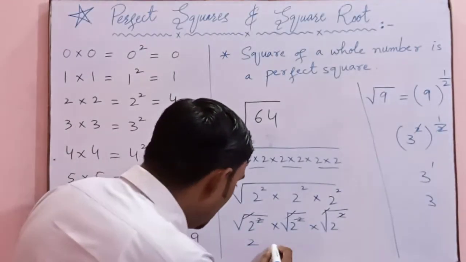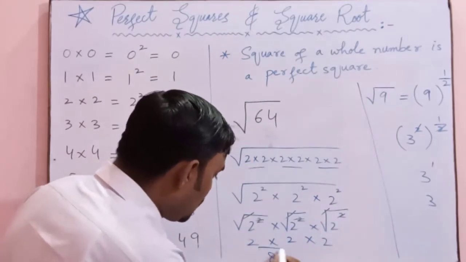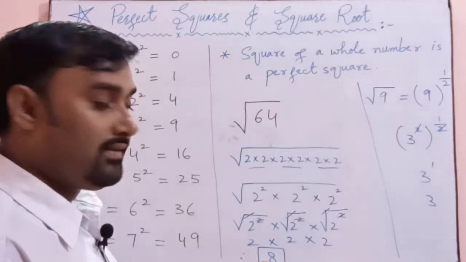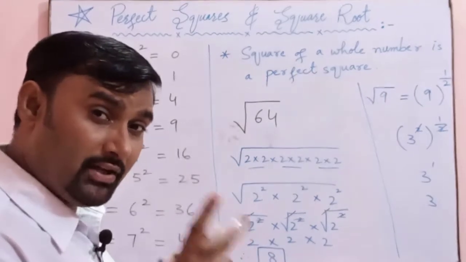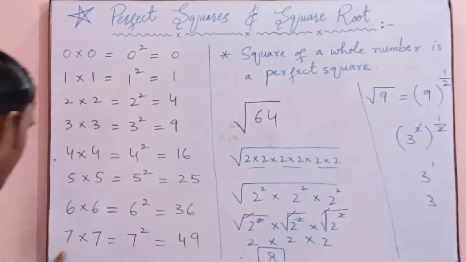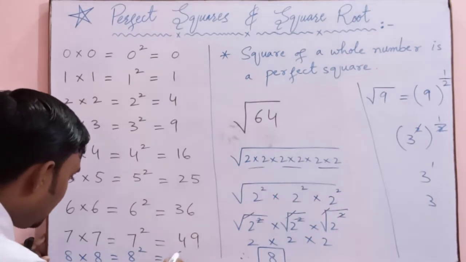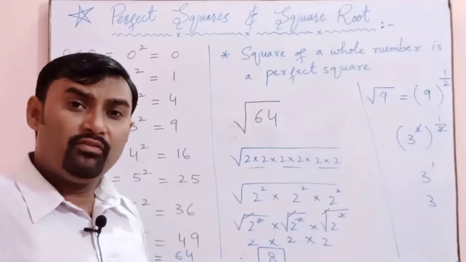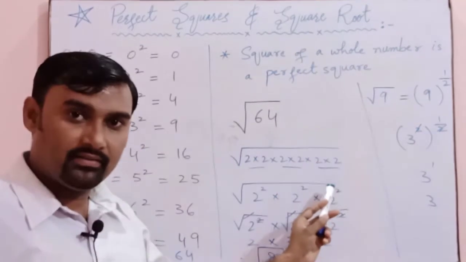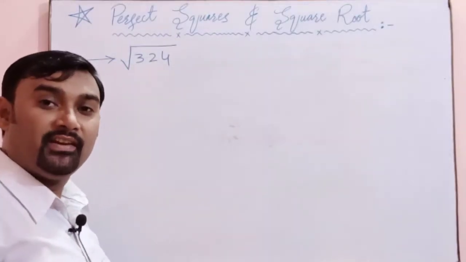So the result is 2 multiplied by 2 and multiplied by 2: 2 times 2 is 4, and 4 times 2 is 8. So this is the number 8. This is the number which is multiplied 2 times to get 64. If you multiply 8 by 8, you can write it as 8 square, that is equal to 64. So you can find out the square root of any number by the prime factorization method. Please take note.